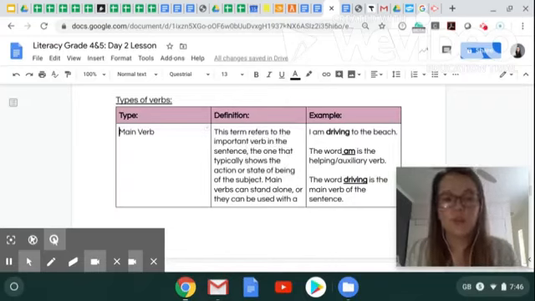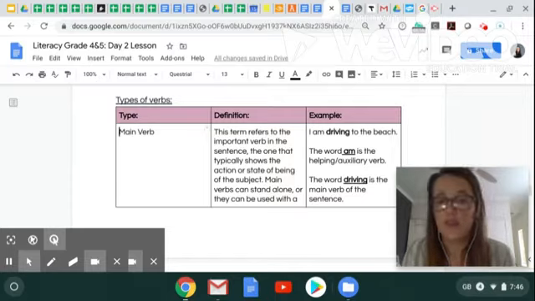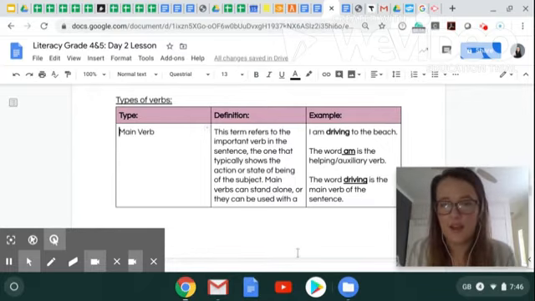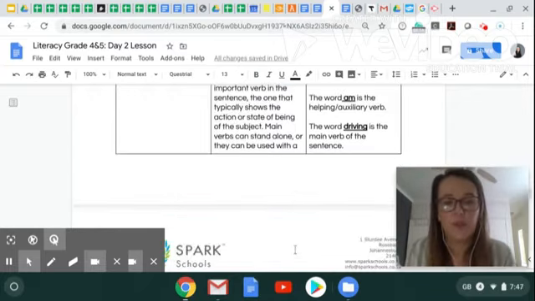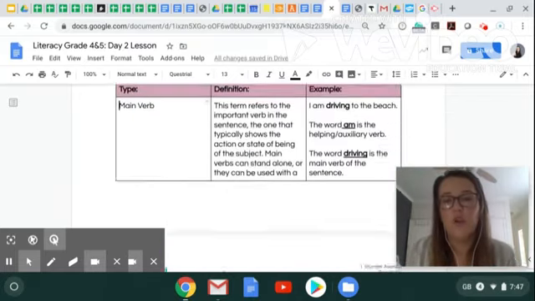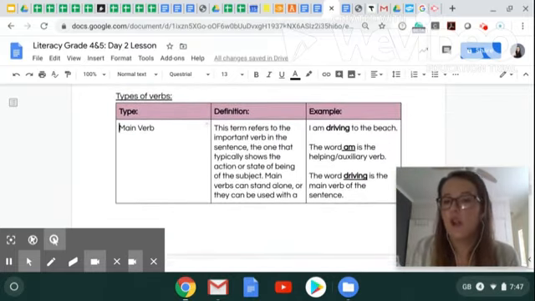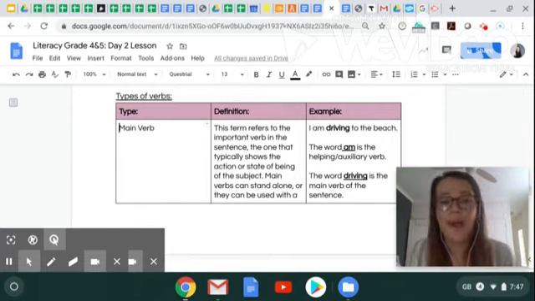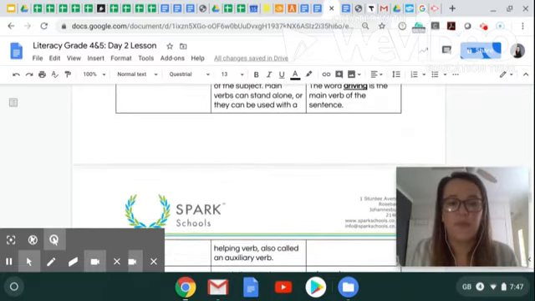Now we are going to look at different types of verbs. The first one is called the main verb. This term refers to the important verb in the sentence, the one that typically shows the action or the state of being of the subject. Main verbs can stand alone or they can be used with a helping or an auxiliary verb. For example, I'm driving to the beach. The word am is the helping or auxiliary verb, but the word driving is the main verb of the sentence.